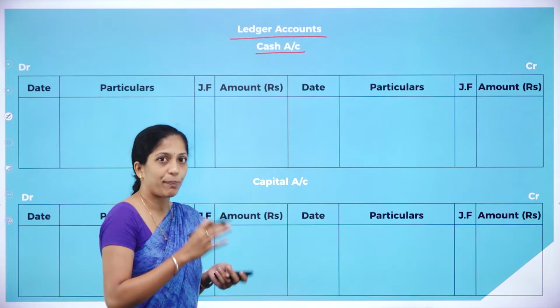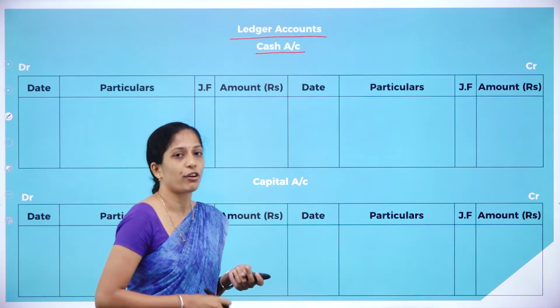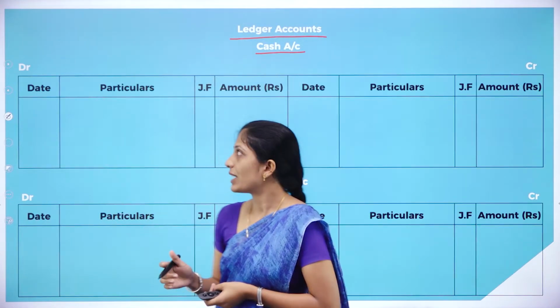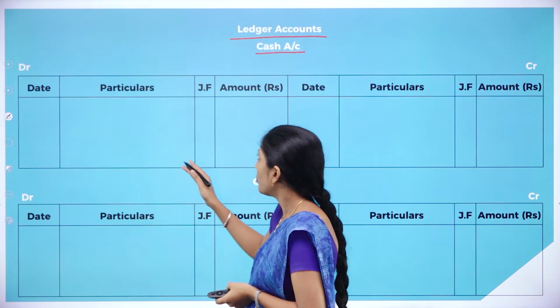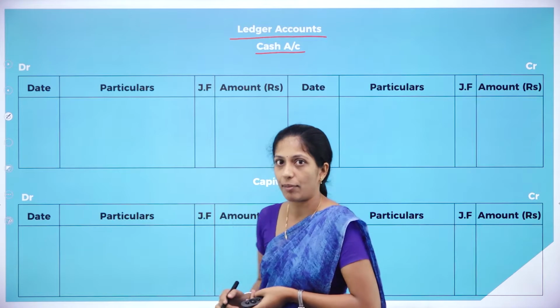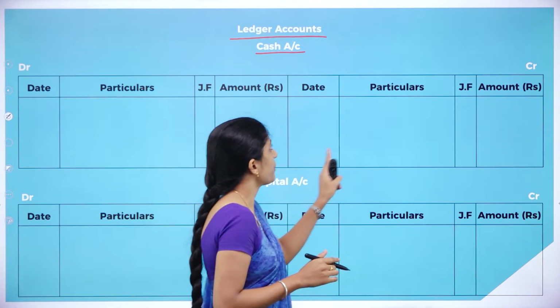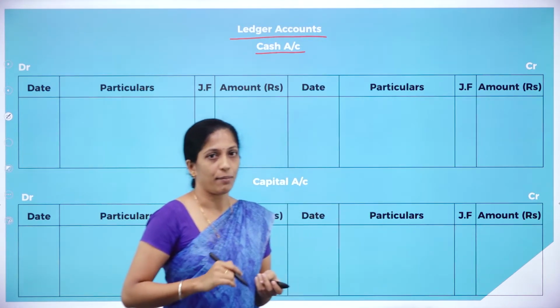So first we shall prepare the cash account. You know the format of the ledger. So what is the format of the ledger? You have a debit as well as a credit side. Under the debit side: date, particulars, journal folio and amount. Under the credit side: date, particulars, journal folio and amount.